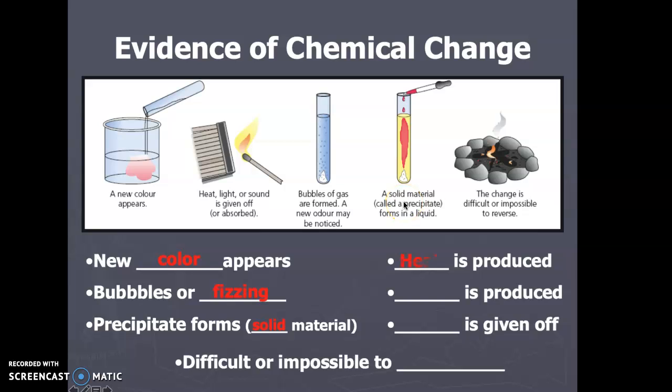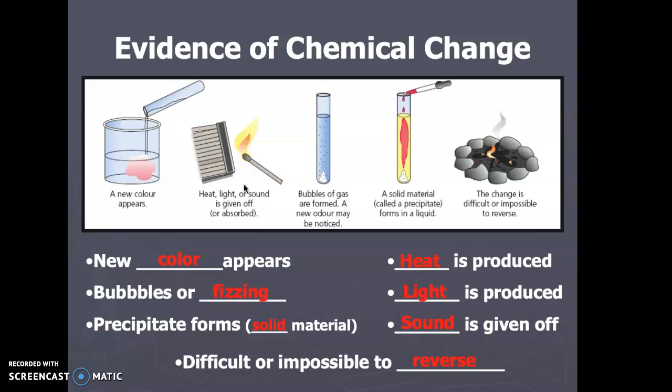You might have heat being produced, you might have light and sound being produced, and it's really difficult to reverse. All chemical reactions in theory can get pushed back, but you might have to put a lot of energy into it. So usually when you're doing a chemical reaction, they go from high to low energy, right, in terms of what potential energy is in there. So that means that you'd have to equally put that energy in to get it back in the other direction.